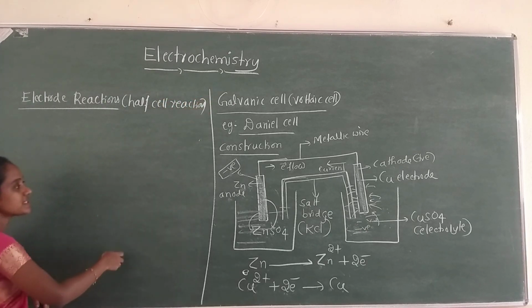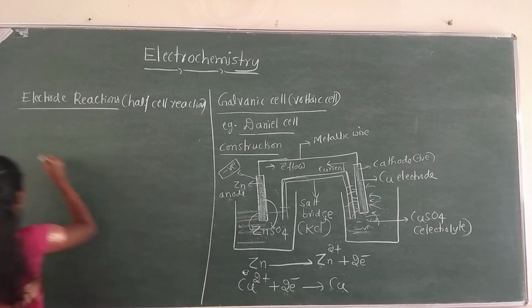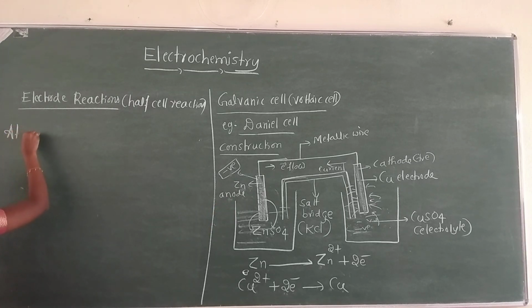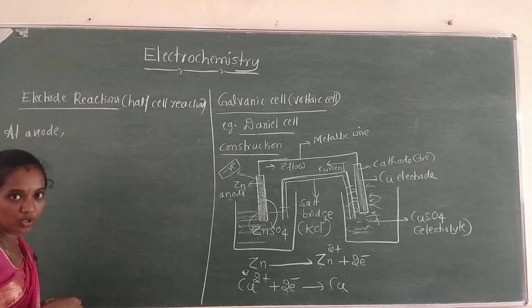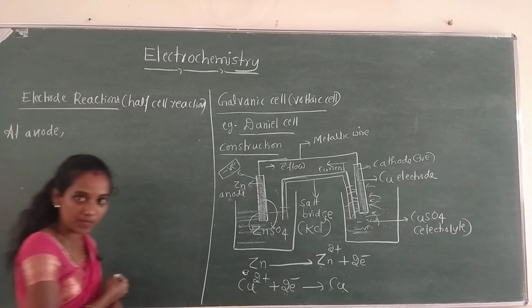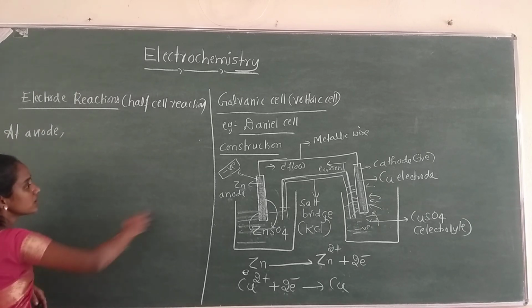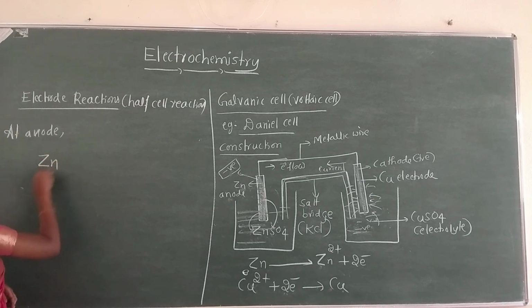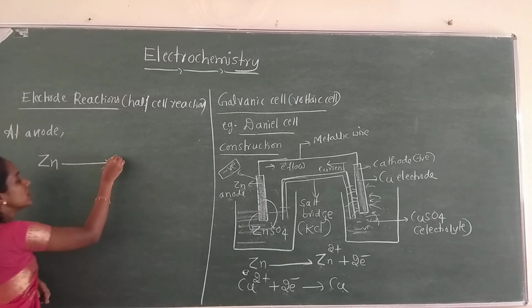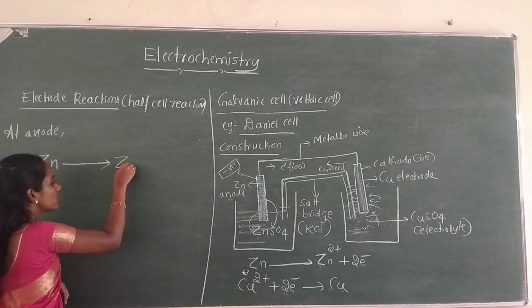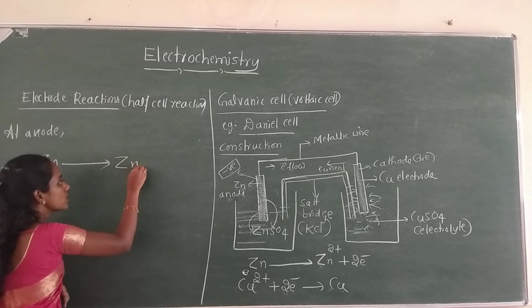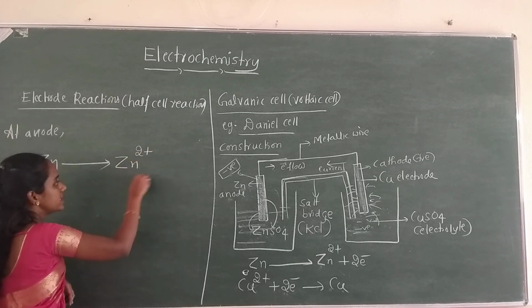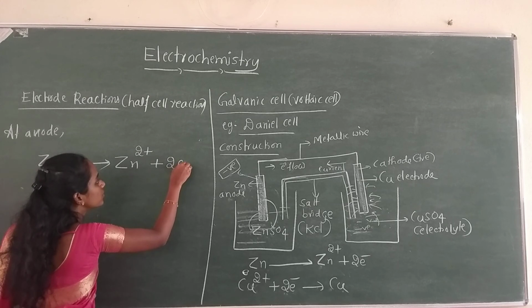So first I'll consider the anode. Since the anode is the negative electrode where the oxidation reaction is taking place, at the anode the process is oxidation. Here zinc undergoes oxidation. Zn loses 2 electrons and forms Zn2+ with the loss of 2 electrons.